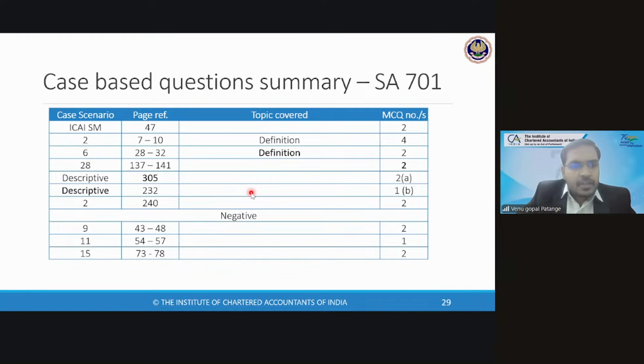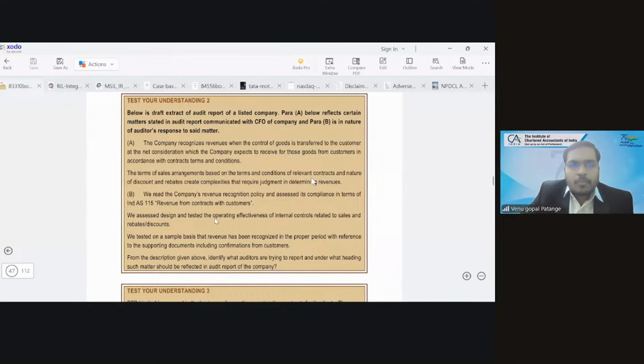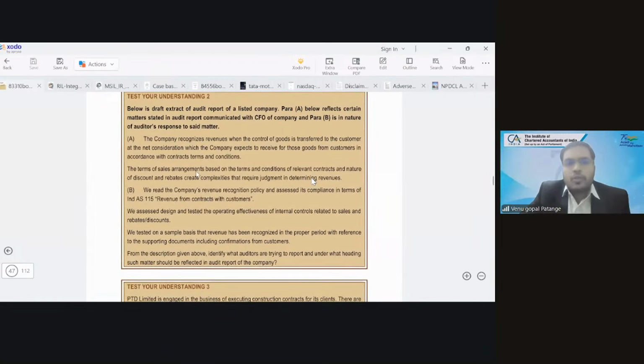So let us see the first question. Let us read this question. Below is a draft extract of the audit report of a listed company. Para A below reflects certain matters stated in the audit report communicated with the CFO of the company, and para B is in the nature of the auditor's response to the said matter. The company recognizes revenue when the control of goods is transferred to the customer, at the net consideration which the company expects to receive for those goods from customers in accordance with contract terms and conditions.